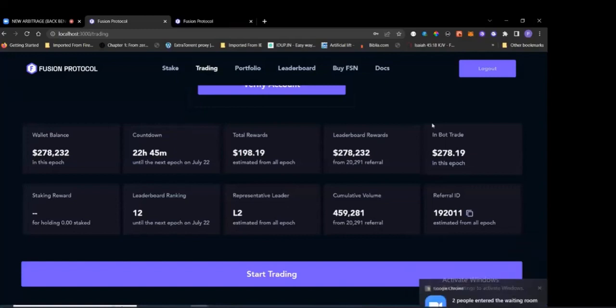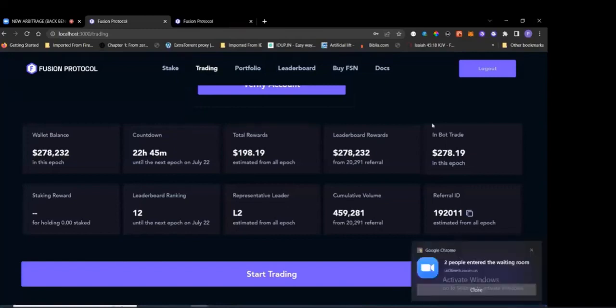Now, remember, we also have a staking program. We have an ICO, and some other things, but we've muted the staking program for now, right? And then you can go to your leaderboard ranking just beside staking reward.